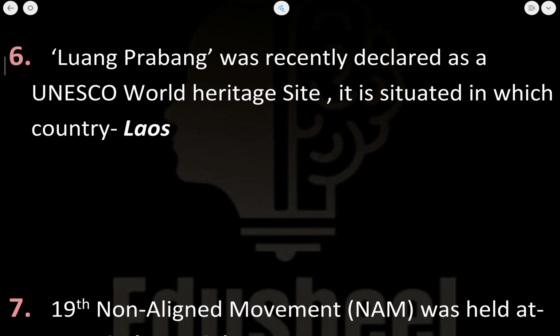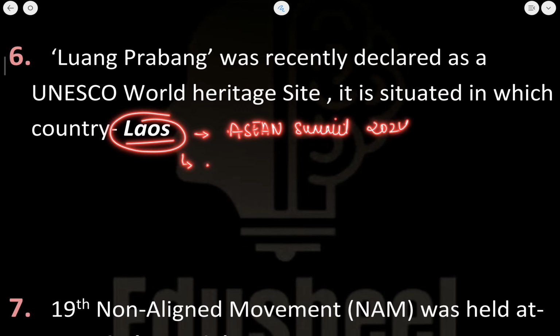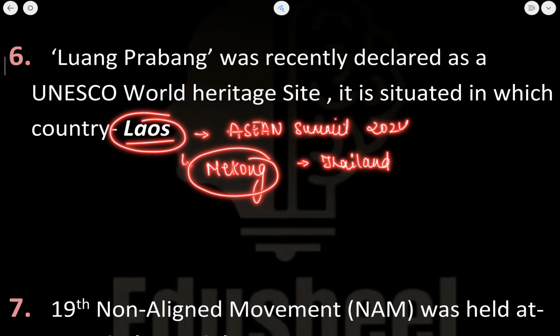Let's now move to the next fact, that is Luang Prabang was recently declared as a UNESCO World Heritage Site. It is situated in which country? So this is situated in Laos. Also, you need to know about Laos that ASEAN summit was conducted here. ASEAN summit of 2024 was conducted in Laos. Other than that, a major river that flows through Laos is Mekong River, which forms the international boundary between Laos and Thailand. ठीक है, this Mekong River forms the international boundary between Laos and Thailand.